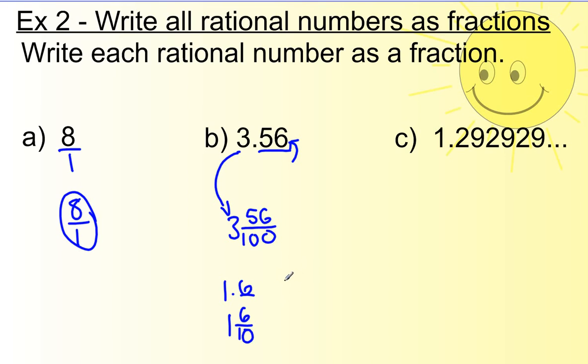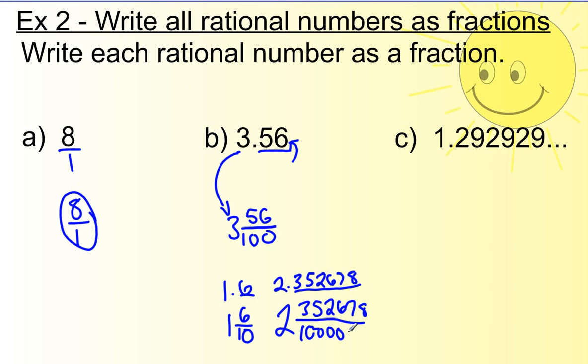If you had 2.352678, and if that's a terminating decimal, it stops right there. If we want to write that as a fraction, 2 would be the whole number. You put this on the top, so 352678. And since there are 1, 2, 3, 4, 5, 6 numbers on the top, you put a 1 followed by 1, 2, 3, 4, 5, 6 zeros on the bottom.